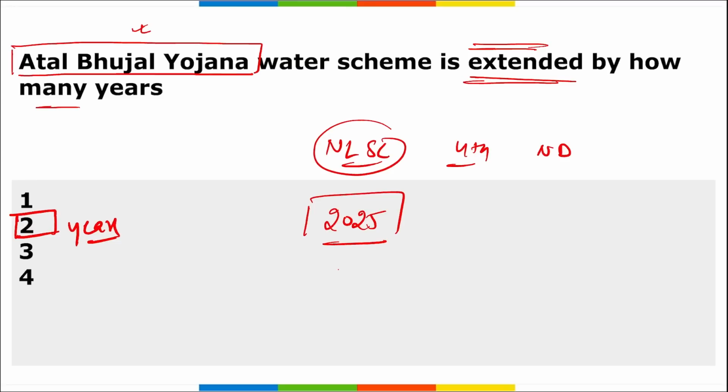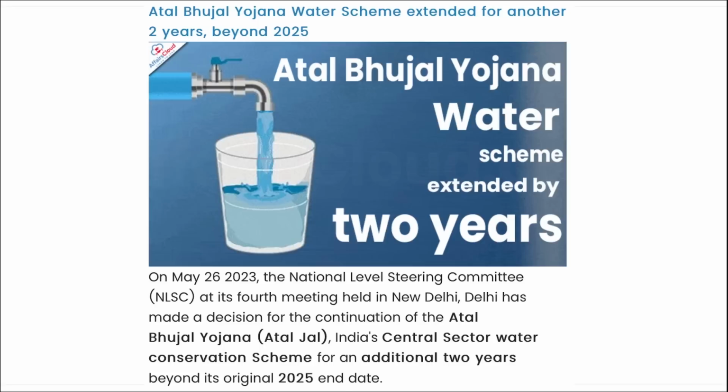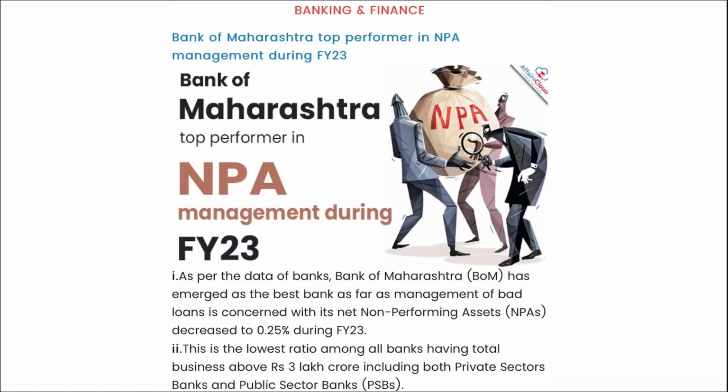Atal Jal is active across 8,220 water stressed gram panchayats within 80 districts of various Indian states. The main goal of this Atal Bhujal Yojana is to demonstrate community led sustainable groundwater management. The scheme has already seen the adoption of various successful practices across states, focusing on groundwater recharge and demand side interventions. Correct? Moving on. Here you can see Atal Bhujal Yojana. This is a water scheme and has been extended by another 2 years, till 2025.